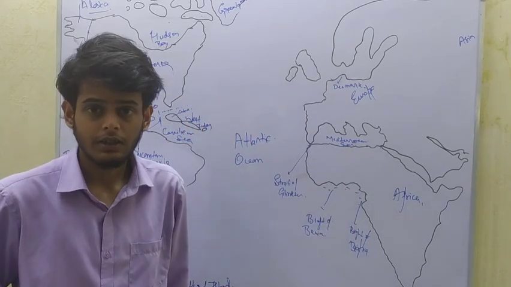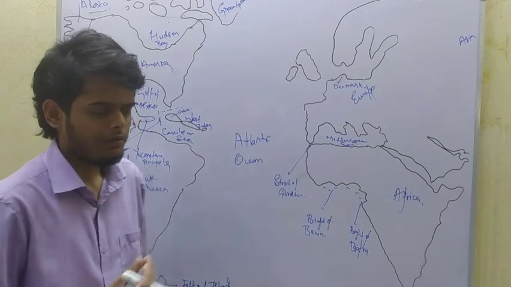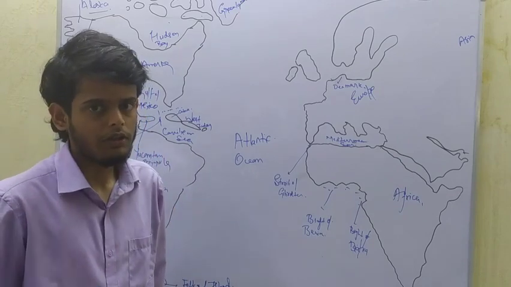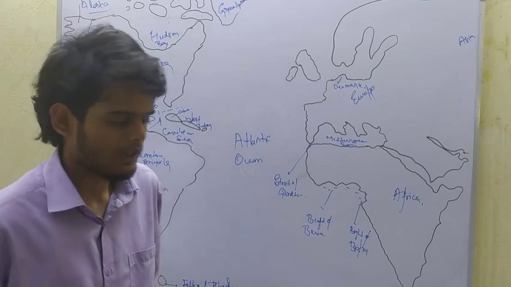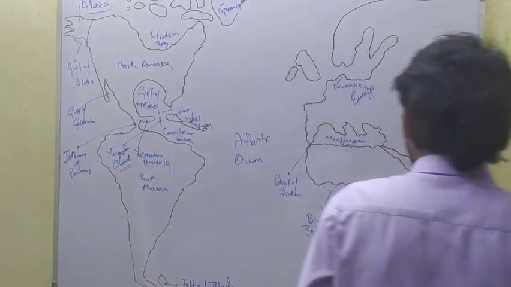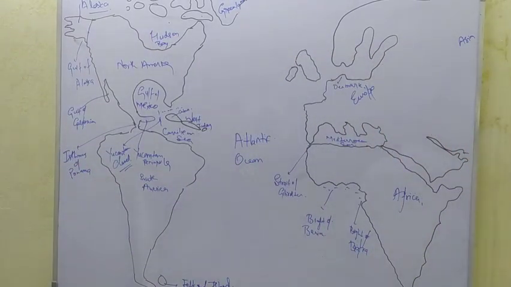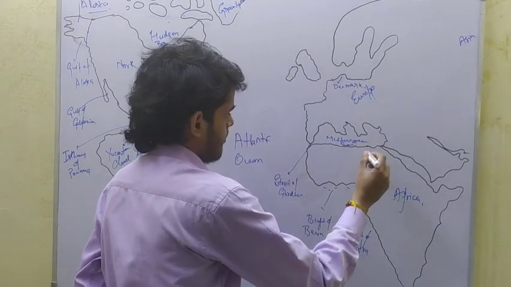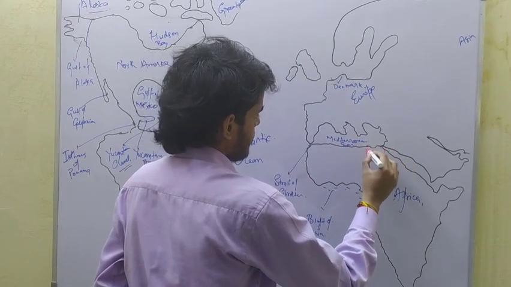The countries of Africa which share border with Mediterranean Sea are as follows. Firstly, here Egypt is located.